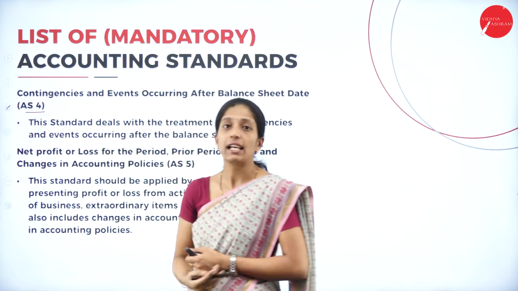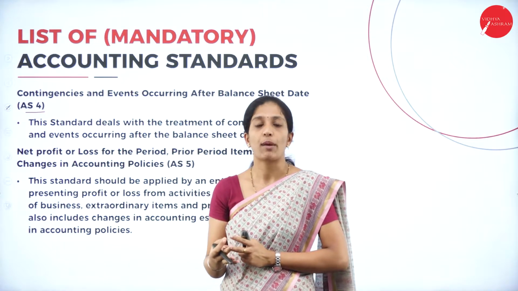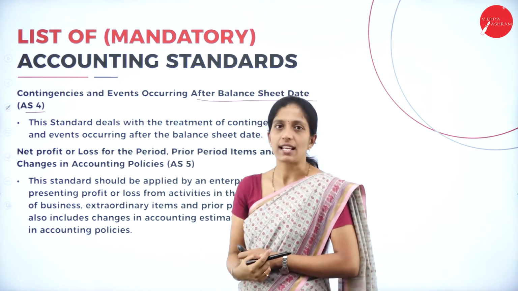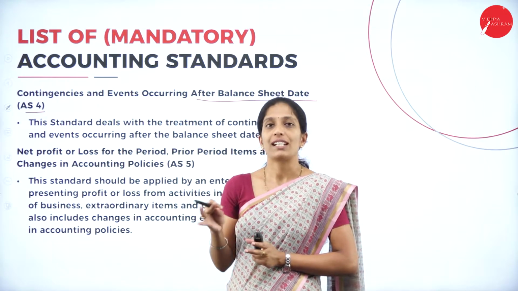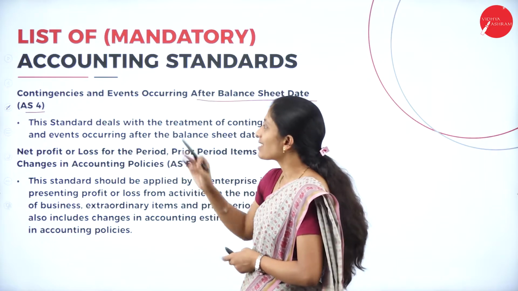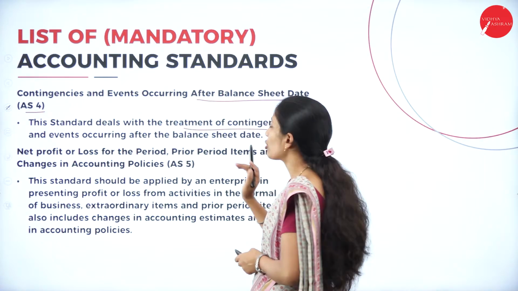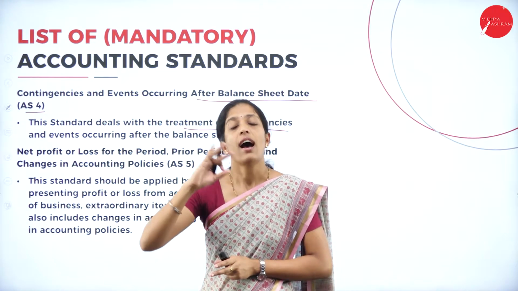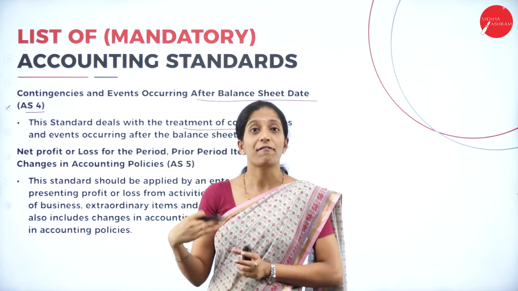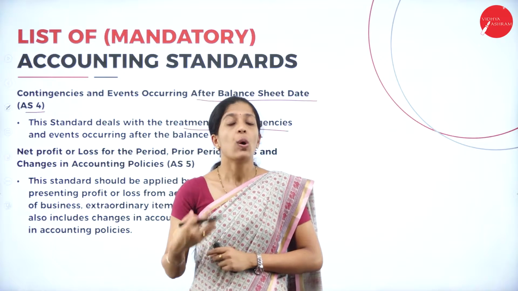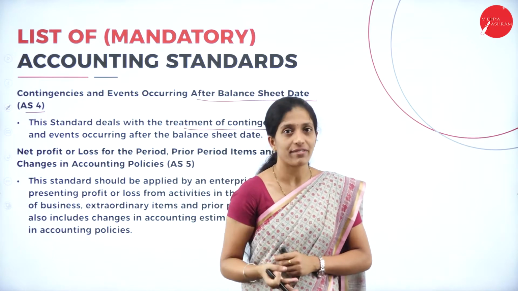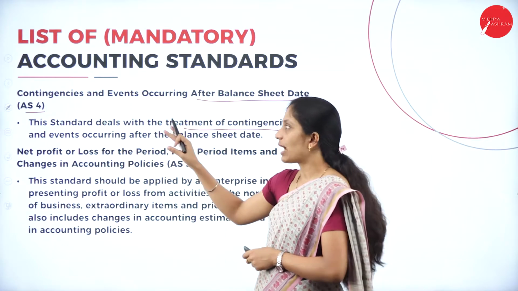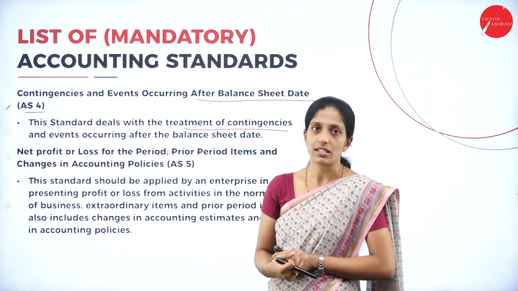So here under Accounting Standard 4, we are going to learn about contingencies and events occurring after the balance sheet date. So what we are going to learn under Accounting Standard 4, that is this standard deals with the treatment of contingencies and events that has occurred after the balance sheet date. That is, after the preparation of balance sheet date, what are the contingencies or events that has been taken place? So how we are going to treat that? So that we are going to learn under Accounting Standard 4.